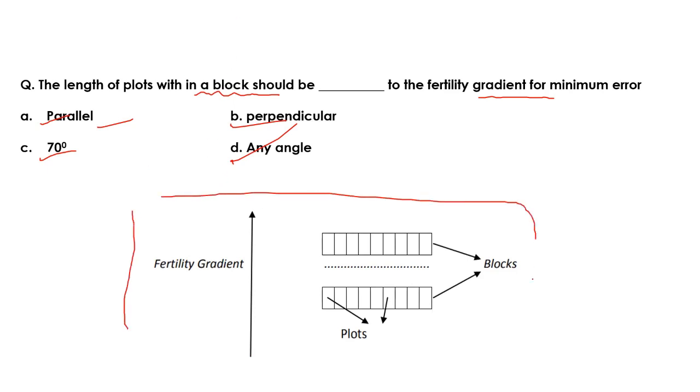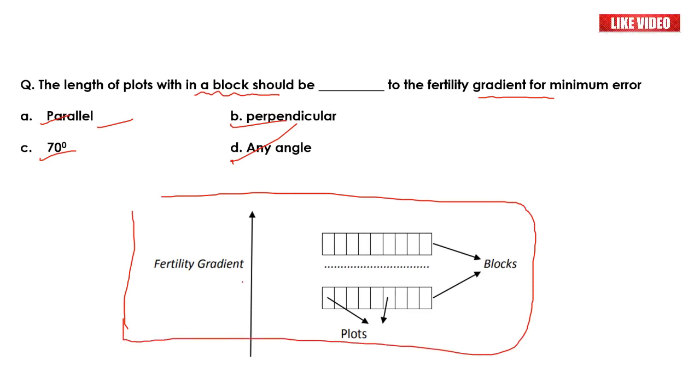Suppose this is our experimental field. Suppose the fertility gradient is in this direction, it means fertility level is highest at this point and lowest at this point. Okay, so under this situation, remember one thing, the plot should be rectangular, and the length of the plot should be parallel to the fertility gradient. We can see here the length of the plot is parallel to the fertility gradient.